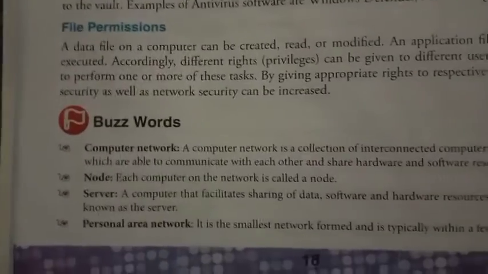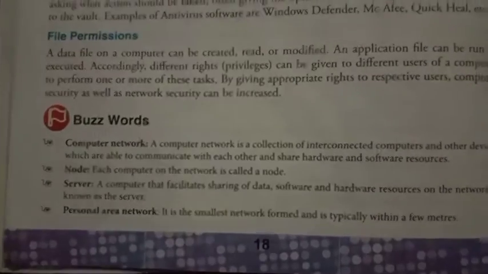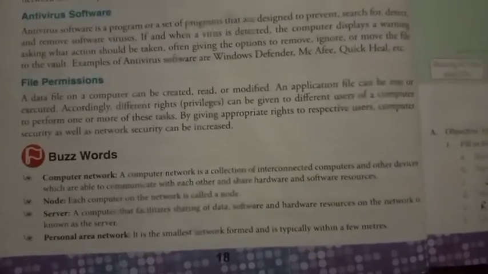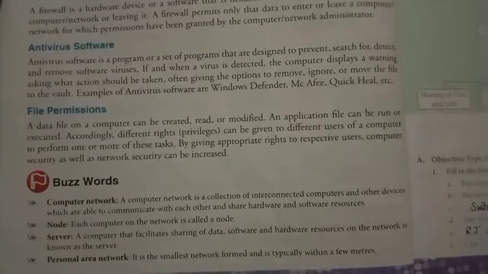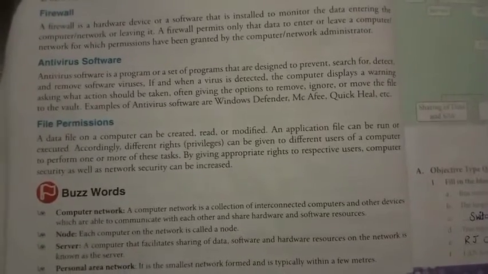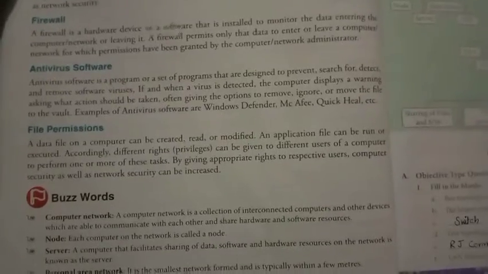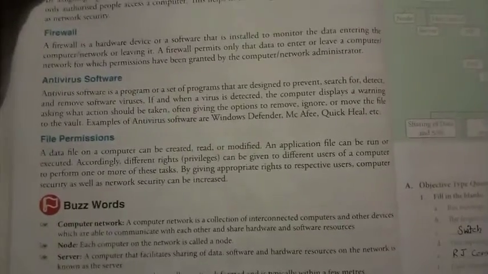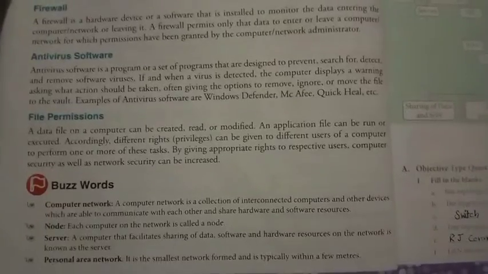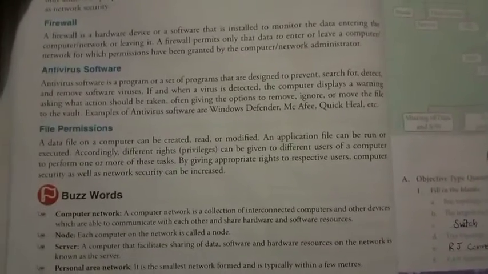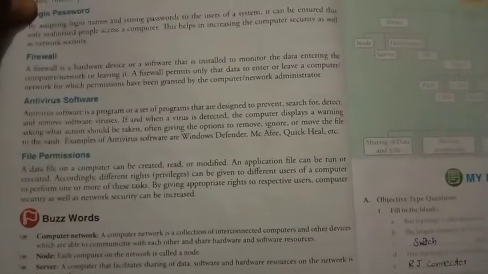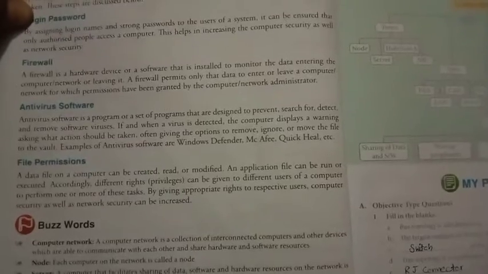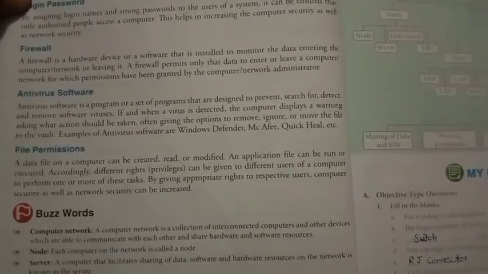Now some important definitions are there. Computer network. What is computer network? A computer network is a collection of interconnected computers and other devices which are able to communicate with each other and share hardware and software resources. So all of you know this.